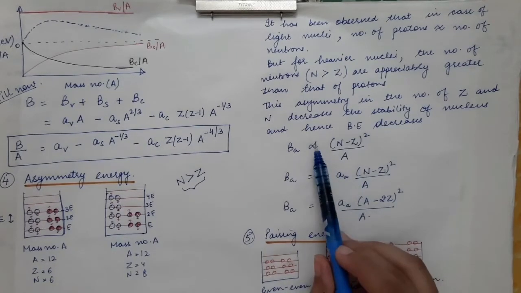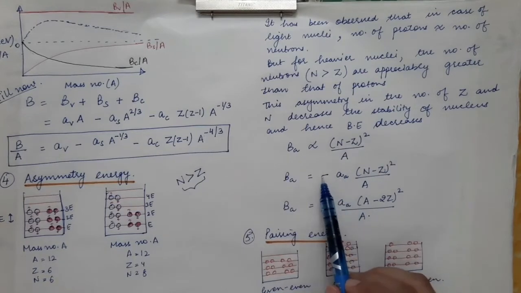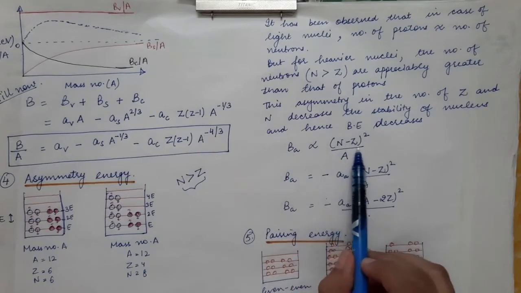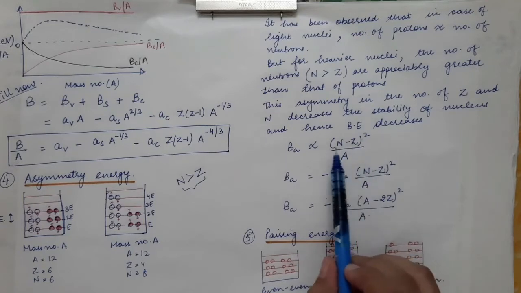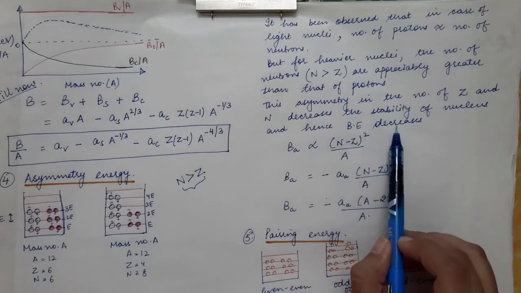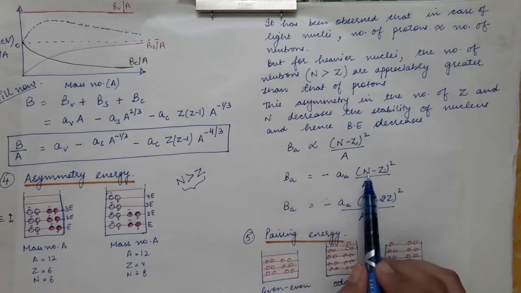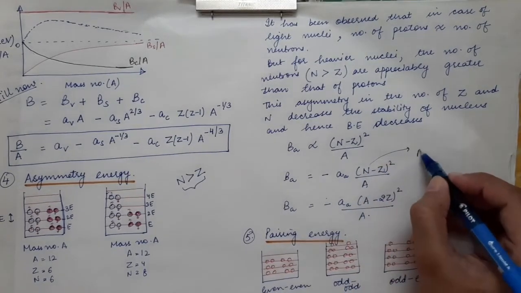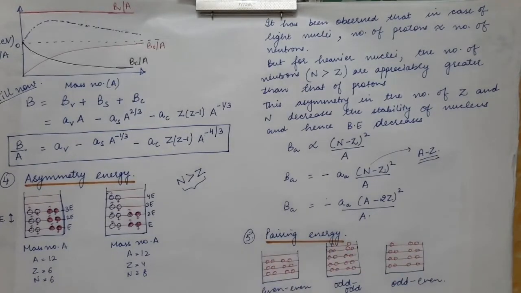So when you remove the proportionality, you get a constant which is represented by AA, and we also write a minus sign because this difference in the number of neutrons and protons results in a decrease in the stability, that is, the binding energy decreases. Therefore we have a minus sign over here. In this case we can substitute, instead of capital N, A minus Z, and you get this final result of symmetry energy.